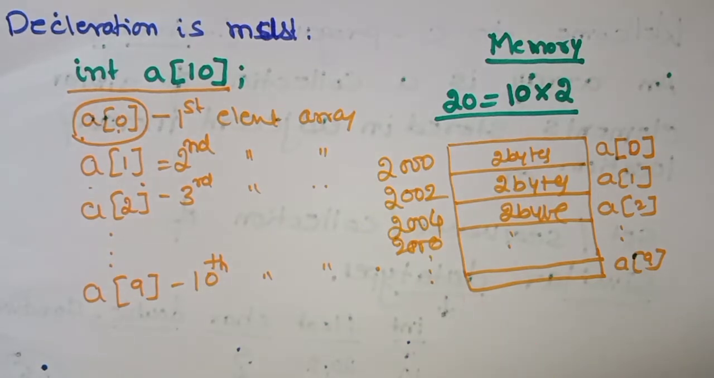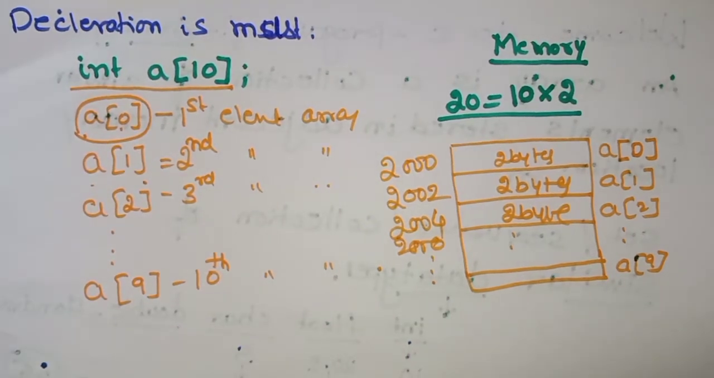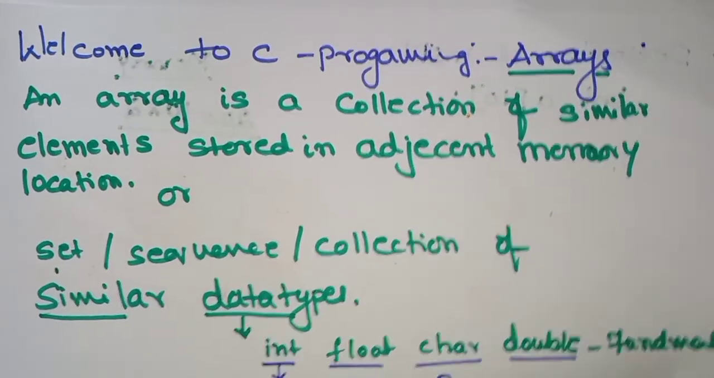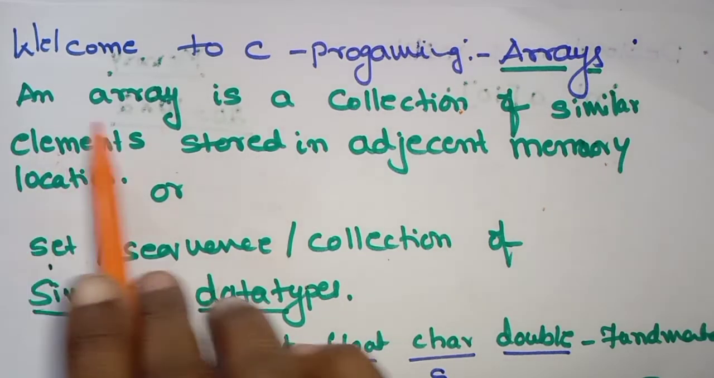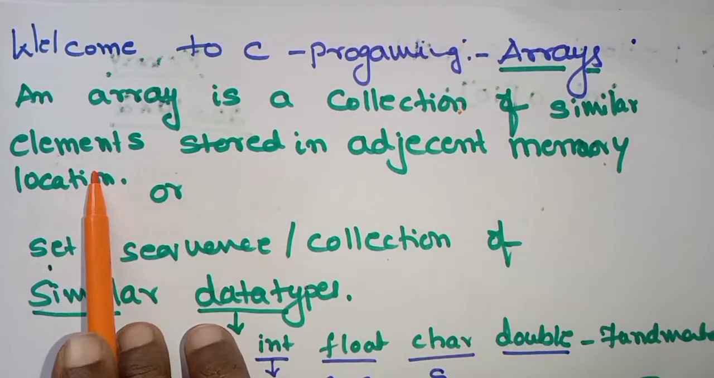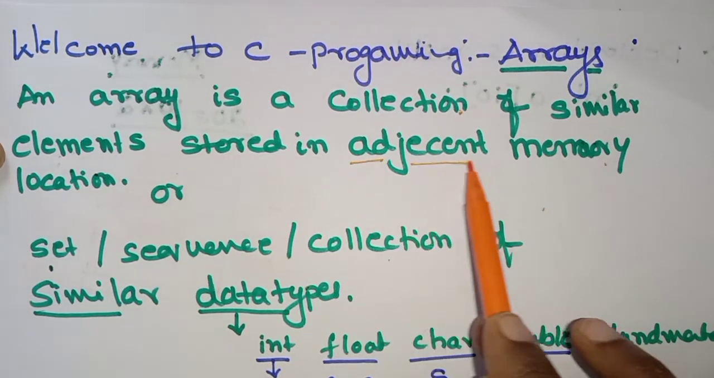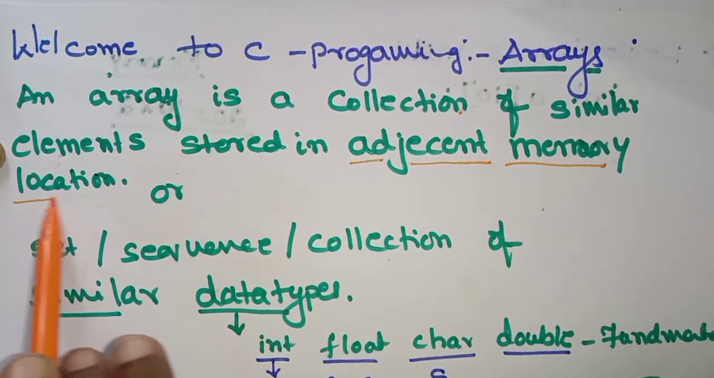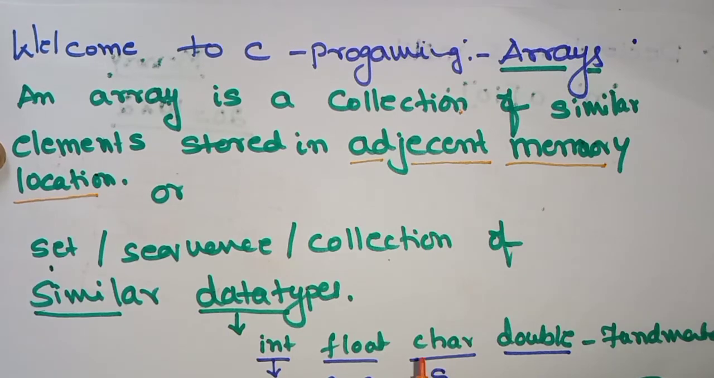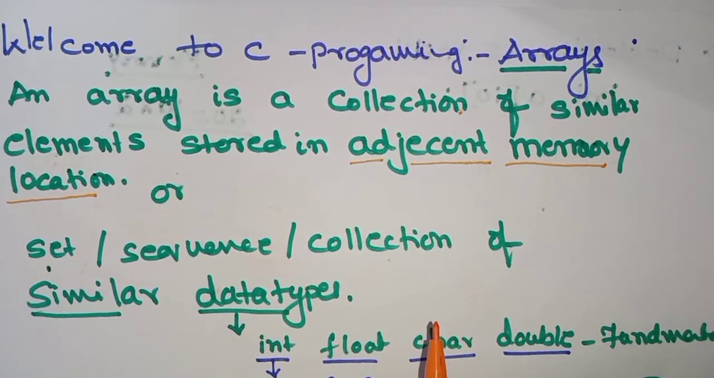Like that it continues. Okay, so in the first definition, I think we told the same thing. What is the first definition? An array is a collection of similar elements stored in adjacent memory locations. Okay, adjacent means the consecutive memory locations. It is also a very important point in arrays.